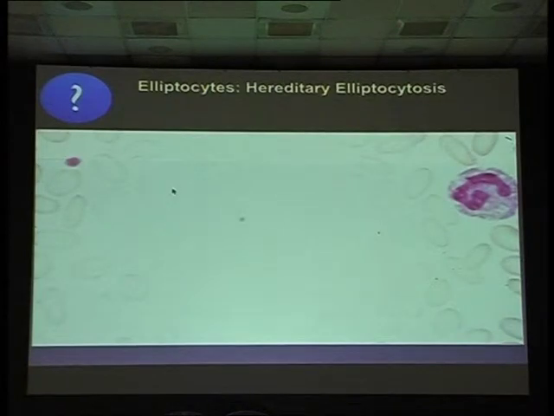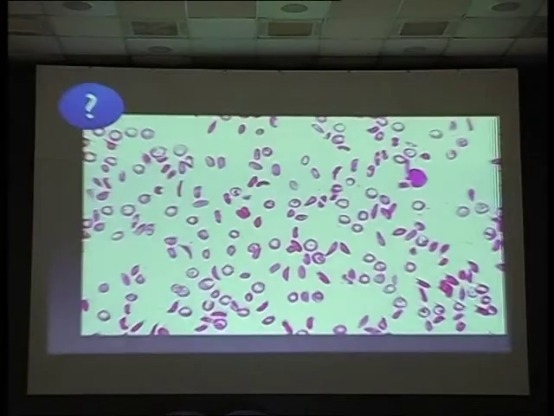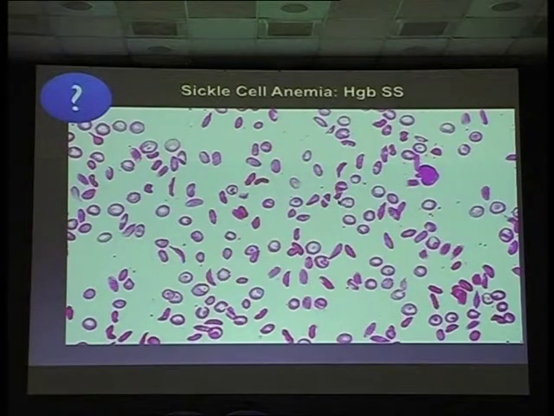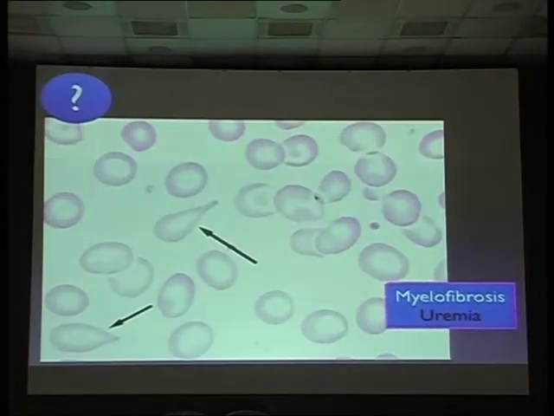What do you think here? Ovalocytes, elliptocytes, hereditary elliptocytosis. And here, sickle cells, sickle cell anemia. Here, teardrops. When you get your results that you are failing, you will get tears. So that's teardrop. You are getting it in myelofibrosis and uremia.